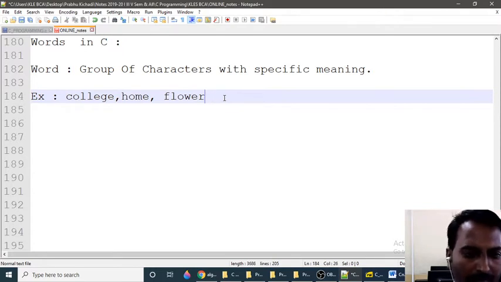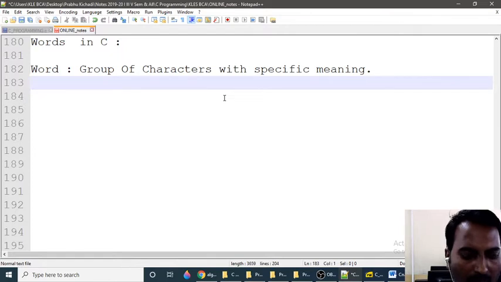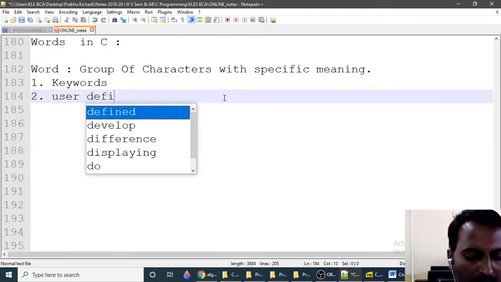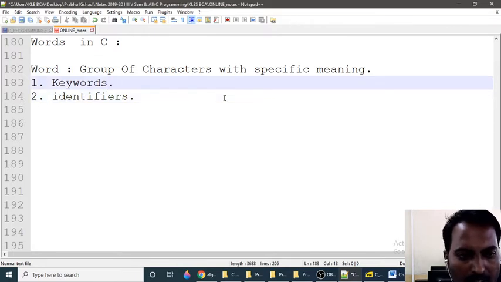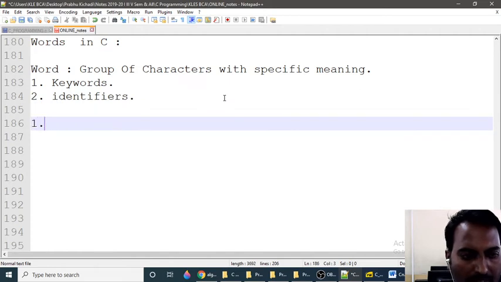In a C program, words are classified. Now I'll come to C program. There are two types of words in a C program. First one is keywords, and second one is user defined words, or identifiers also we can say. So there are two types of words in C. First one is keywords, second one is identifiers. First we'll discuss keywords.